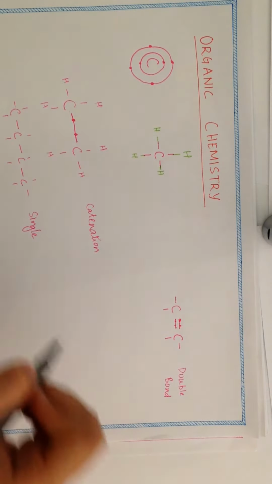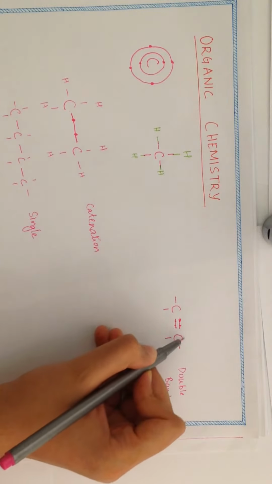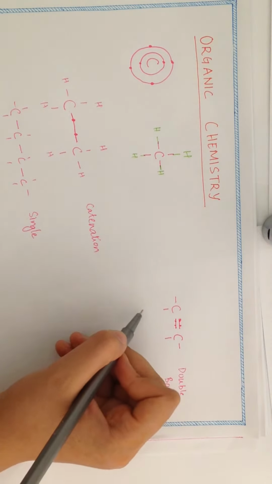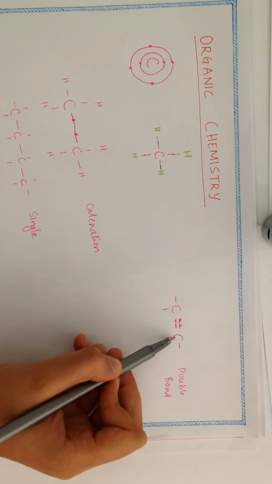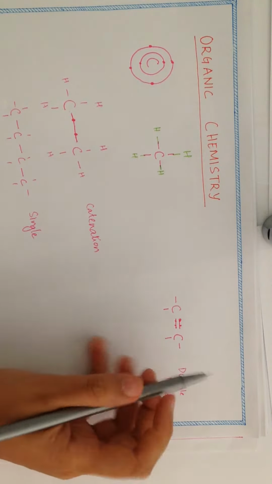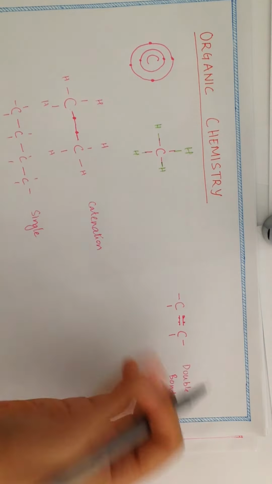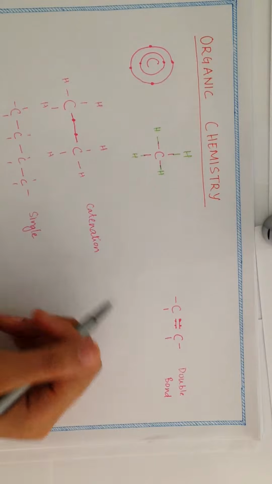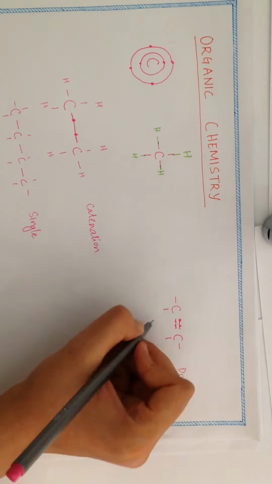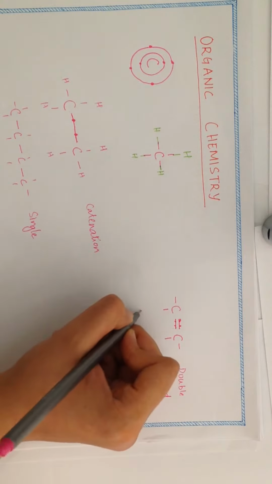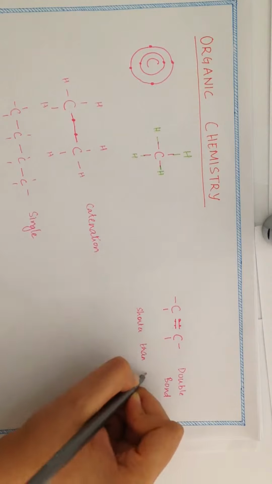So what happens in a double bond? These 4 electrons actually belong to this carbon as well as this carbon. So what would you expect? These electrons are attracted to this carbon core as well as this carbon core, so these 2 carbons come closer to each other. You can also think about it this way: the more you share with your friends, the closer you get. So you can say that this double bond is actually shorter than a single bond.